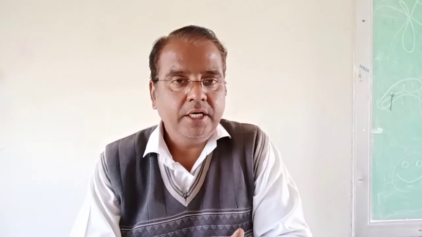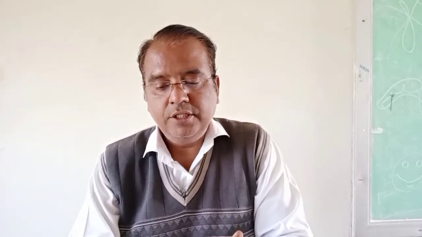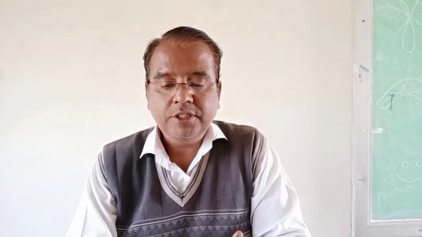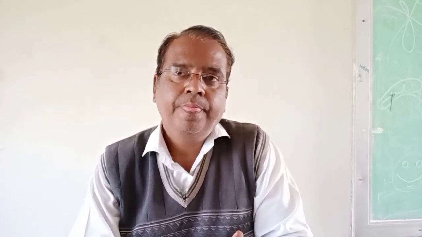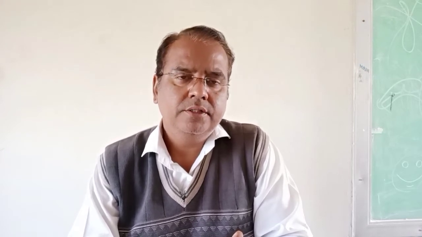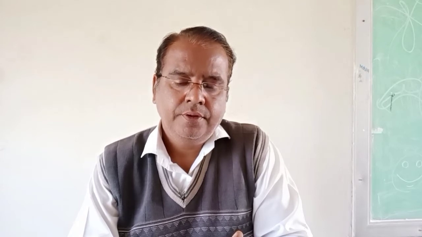Now question number 2 also has two sub questions, A and B. A is answer the following questions in 3 to 4 sentences each. Means you will have to answer the questions asked in the question paper in 3 to 4 lines or sentences. 6 questions will be asked in this sub question, and you will have to solve 4 questions.